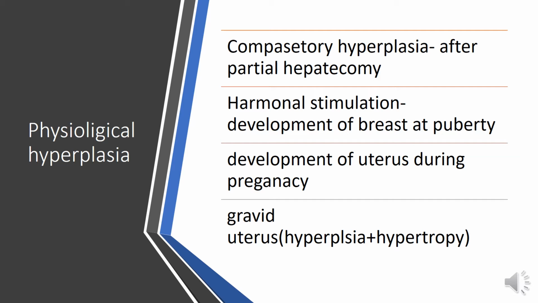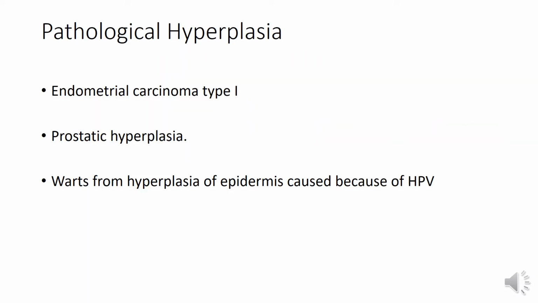So both hyperplasia and hypertrophy take place in the gravid uterus.